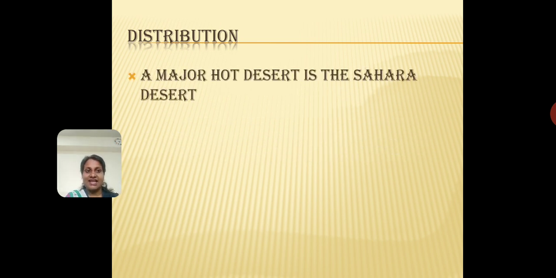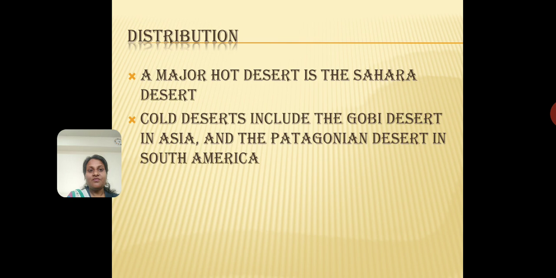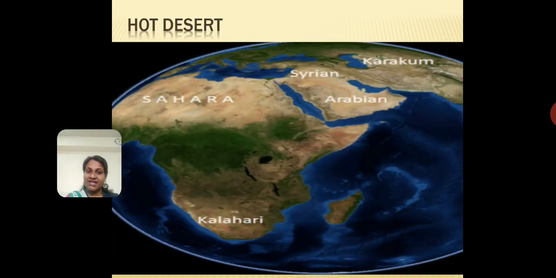Another important part of the deserts is that the Sahara Desert is the hottest desert, like I told you. And cold deserts include the Gobi Desert in Asia, which is in China, and the Patagonian Desert, which is in South America. You need to remember these names. Let me just repeat. The Sahara Desert is the major hot desert and is found in Africa. And for the cold deserts, you have the Gobi Desert in Asia, in China, and the Patagonian Desert in South America. So if somebody asks you which are the two cold deserts, what will you say? You will say the Patagonian Desert or the Gobi Desert.